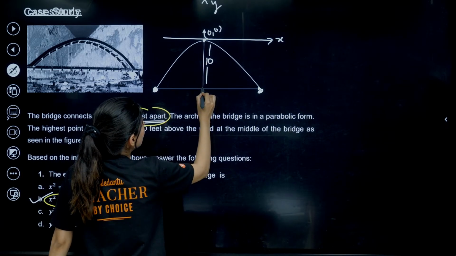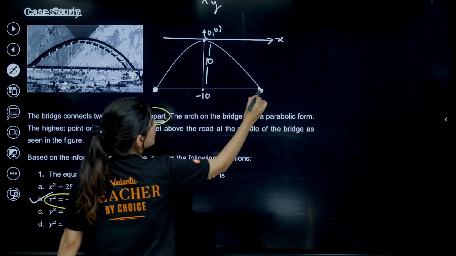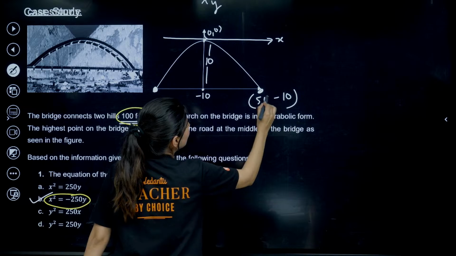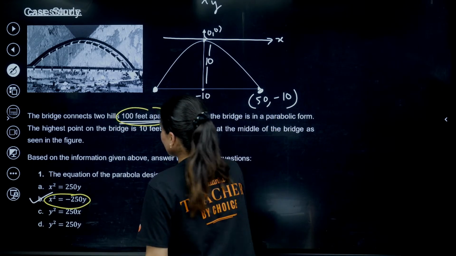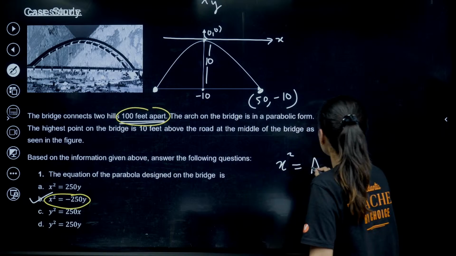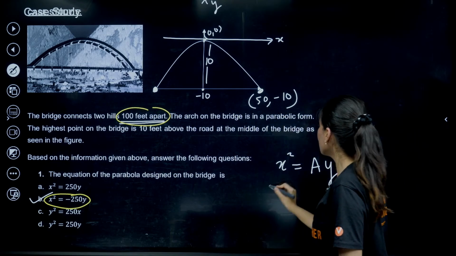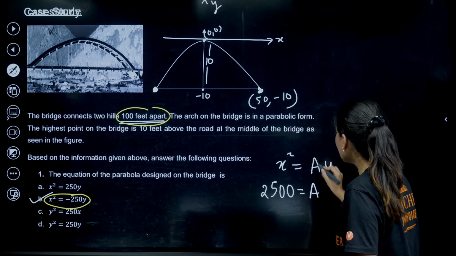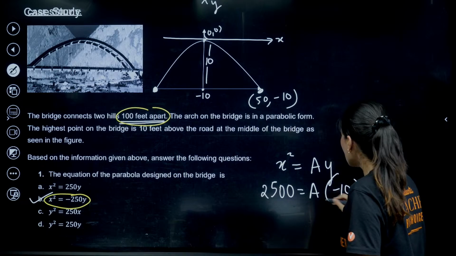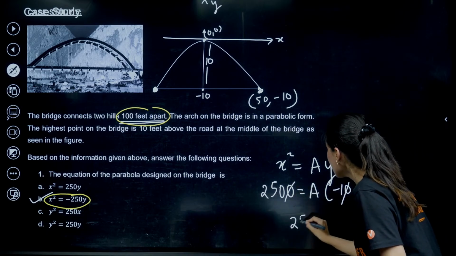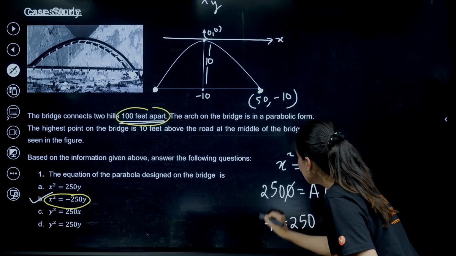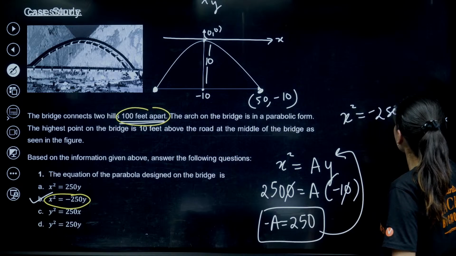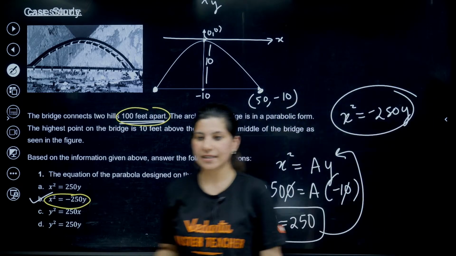So from here, this point is minus 10, so the y coordinate is minus 10. And what about the x coordinate? This is 50. So your parabola is x square is equals to ay. Can you put the value over here? So 2500 is equals to a times y, which is minus 10. So now can you see? Yes, so a is minus 250. You can plug it in and you can get it. x square is equals to minus 250y. Okay?